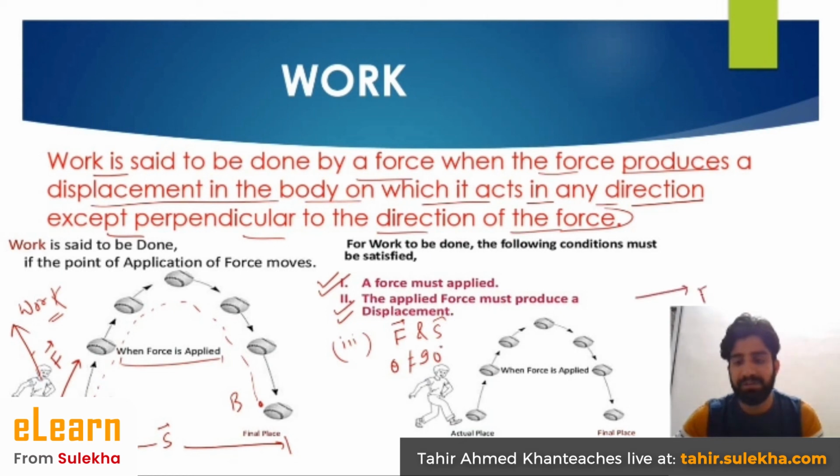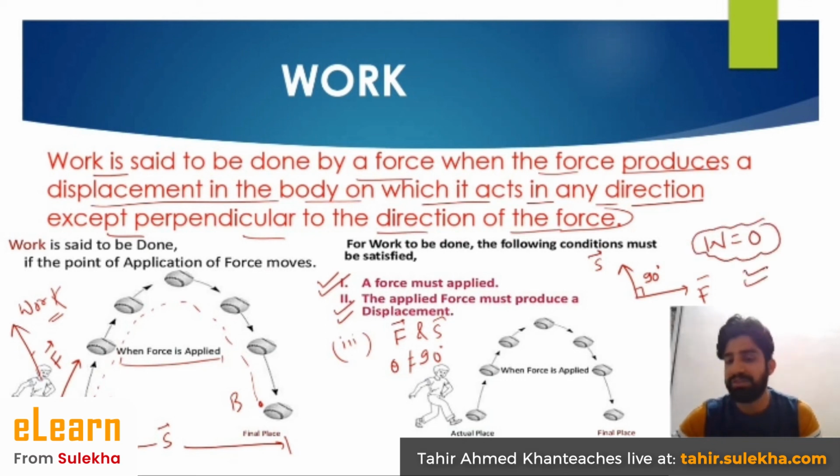Because if the angle between force and displacement is 90 degrees, that is, they are perpendicular to each other, the work done by the force is 0, which means there is no work by the force. So for work there are three important things: there must be a force, that force produces displacement in the object, and the angle between force and displacement is not equal to 90 degrees.